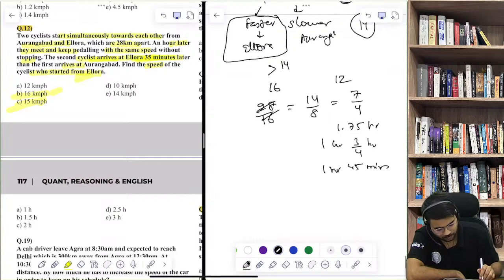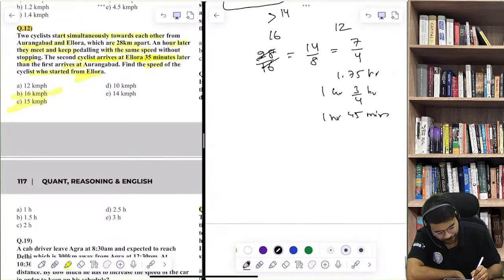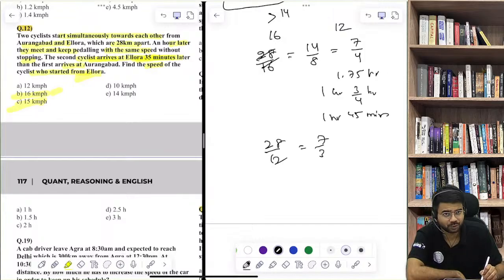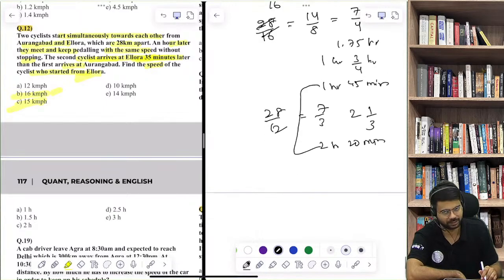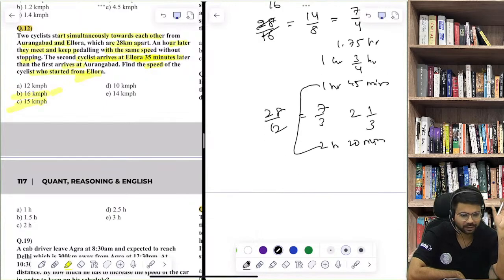And what about the slower cyclist? His speed would be 12. So 28 divided by 12, which is 7 by 3, that is 2 and 1 by 3, so 2 hours 20 minutes. And you can see the difference is coming out to be 35 minutes. So this is satisfying.